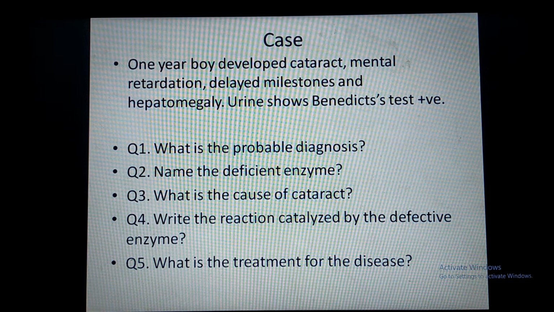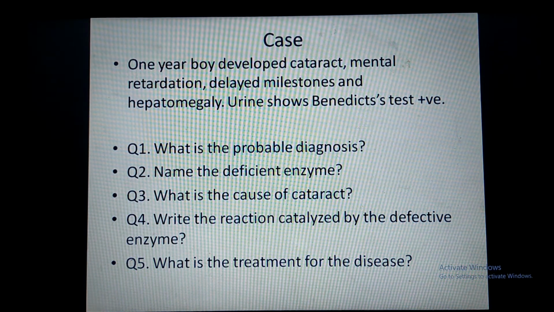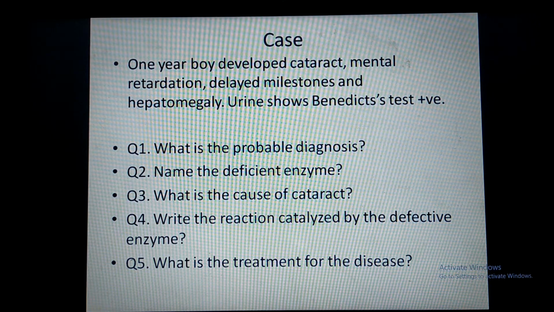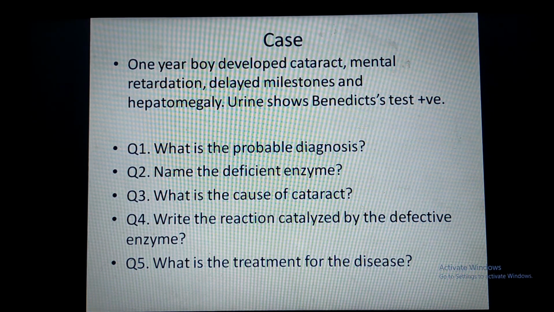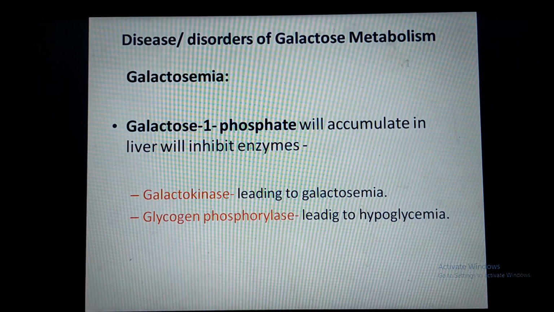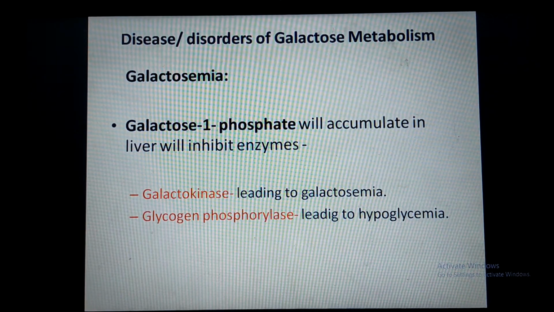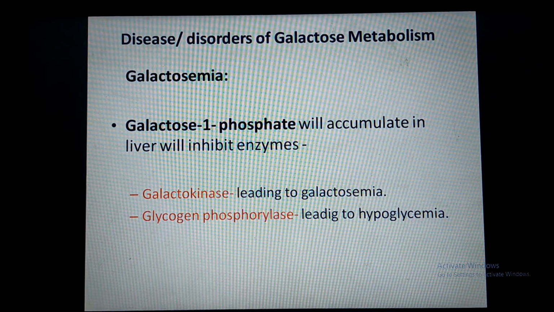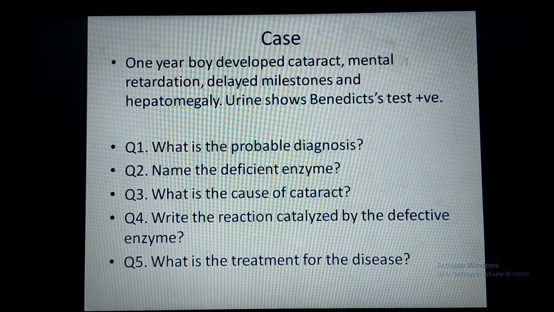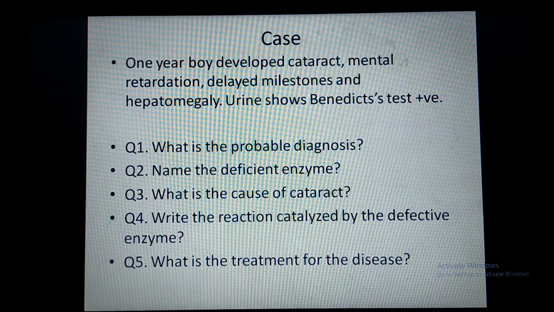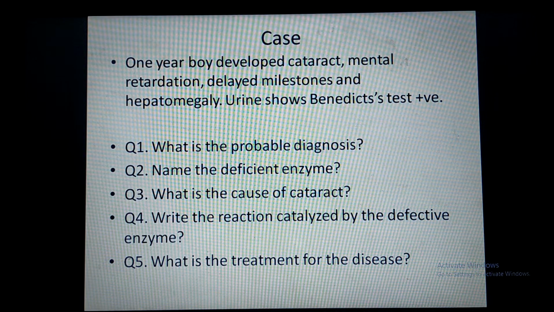They have asked you a second question: name the deficient enzyme. Here galactosemia is due to deficiency of two enzymes, either galactose 1-phosphate uridyl transferase deficiency or galactokinase deficiency. But if galactokinase deficiency is there, then it does not cause mental retardation, hepatomegaly, etc. Therefore, the deficient enzyme in this case is galactose 1-phosphate uridyl transferase.